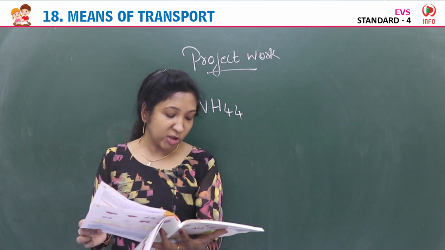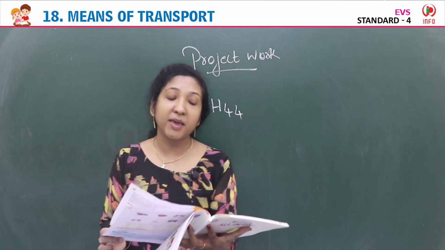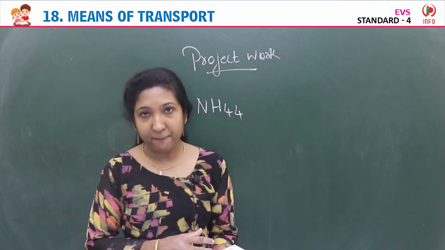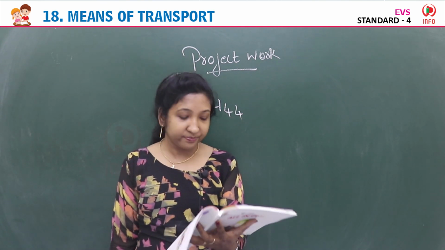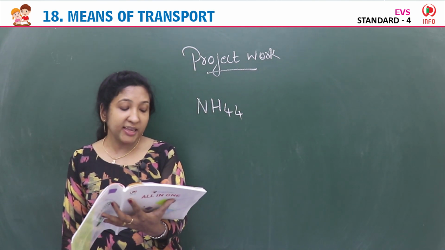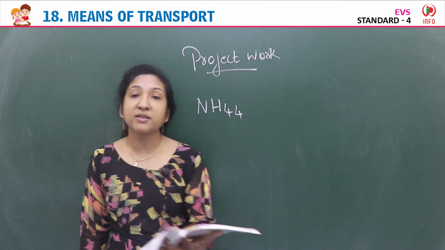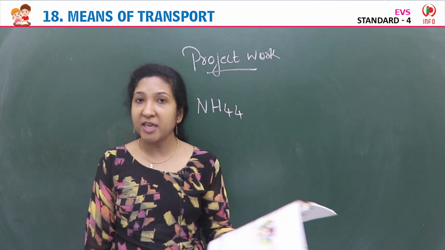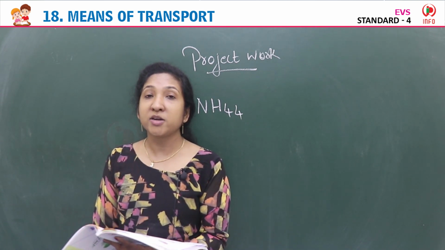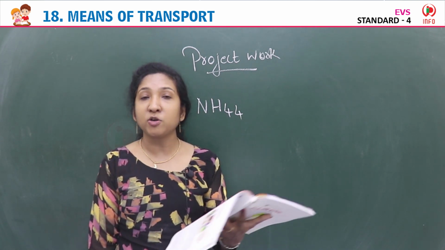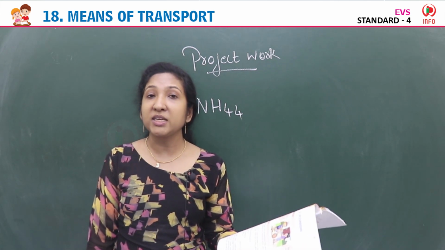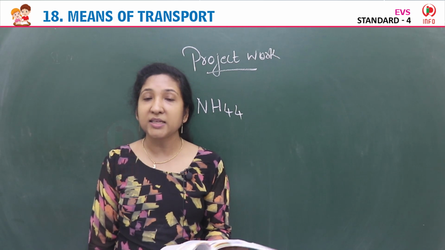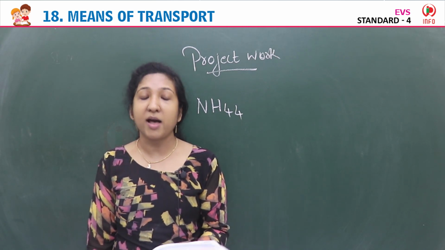In the textbook, page number 140, there is an image of the India map showing the India National Highway Network. You can refer to that. Second, collect the information about ports and airports. Ports you already learned. We have 12 major ports and 200 non-major ports. The ports of India are spread out along the eastern and western coasts of India. And the names we also learned, and non-major ports are also there.